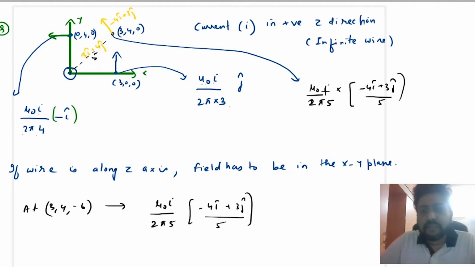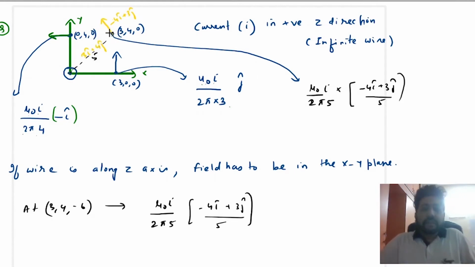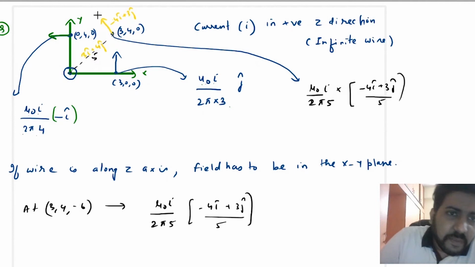So the magnetic field magnitude will be mu naught I upon 2 pi r, that is mu naught I upon 2 pi 5. But now what will be the direction? Again point your thumb along the current, curl your fingers. When you curl them, you will see that it will be an anti-clockwise circle. So at this point it will be along this direction. It has to be perpendicular to r. So this is the r vector and this is perpendicular to r.